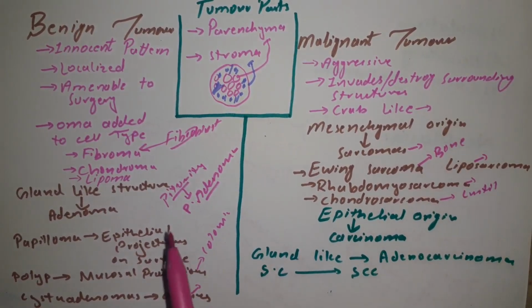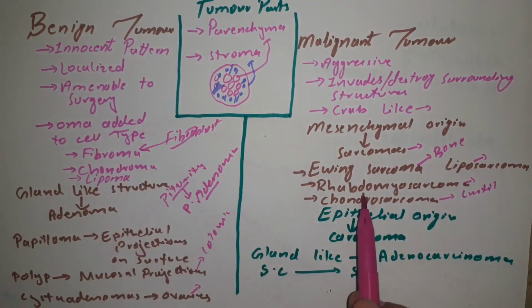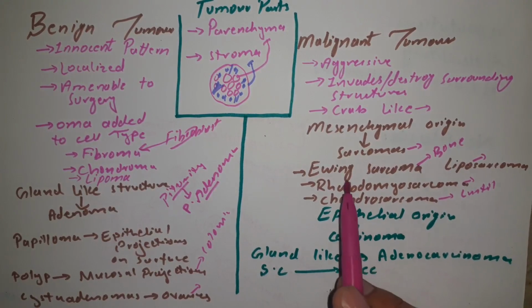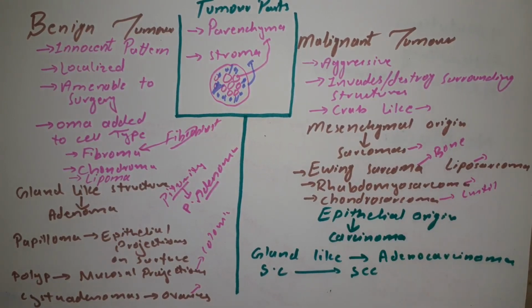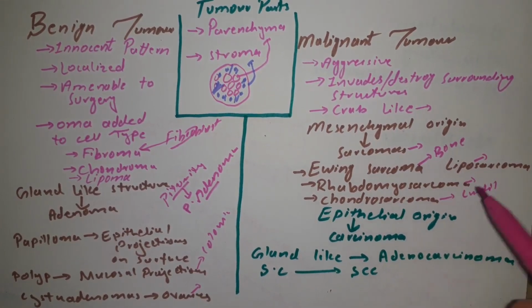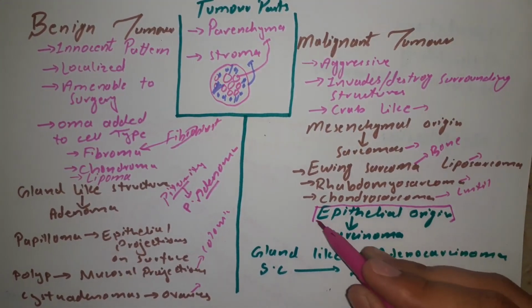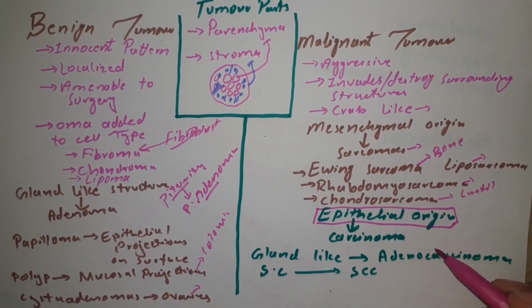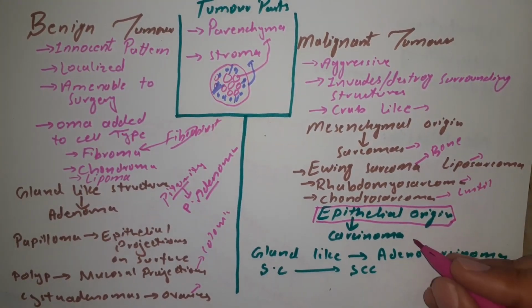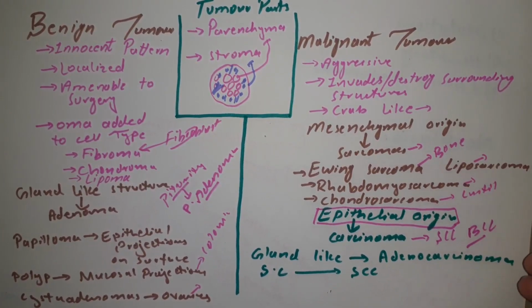Okay, so if a benign tumor arises from chondroblast or cartilage, it is called chondroma. If a malignant tumor arises, it is called chondrosarcoma. And if a benign tumor arises from lipid cells, it is called lipoma, and if a malignant tumor arises from lipid cells, it is called liposarcoma. However, if a tumor is of epithelial origin, tumors originating from epithelium are called carcinoma. For example, tumors arising from the skin include squamous cell carcinoma, basal cell carcinoma, and they can be endometrial carcinomas and ovarian carcinomas and so on.